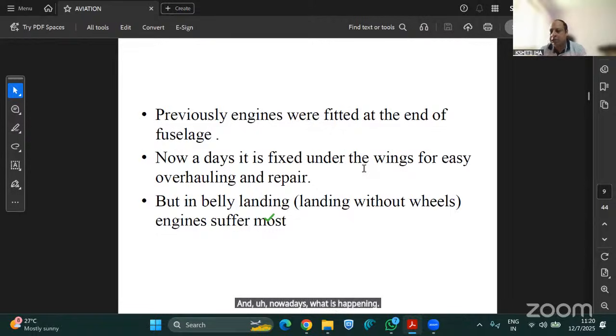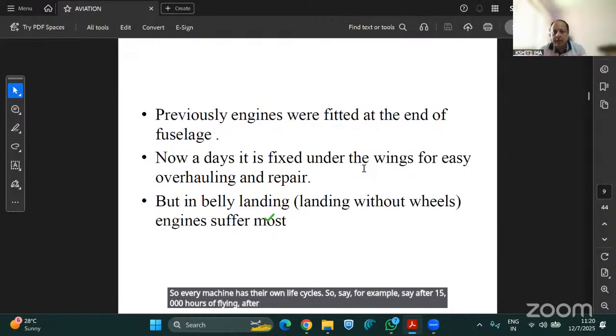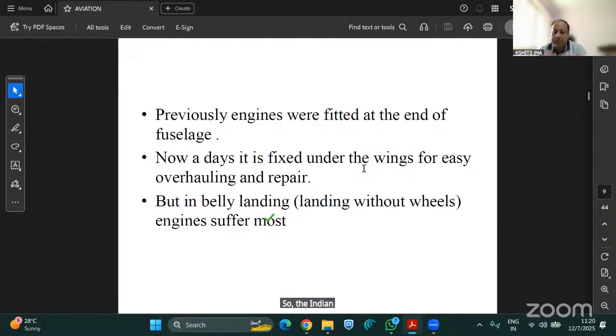Every jet engine has a life cycle, as we all know, as with any machinery. Every machine has its own life cycle. So say, for example, after 15,000 hours of flying, the engine must be overhauled as per the SOPs of the engine.